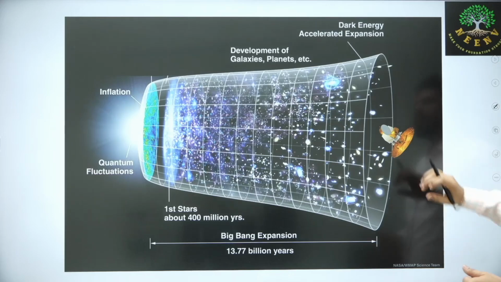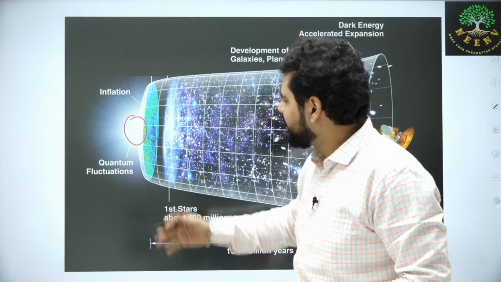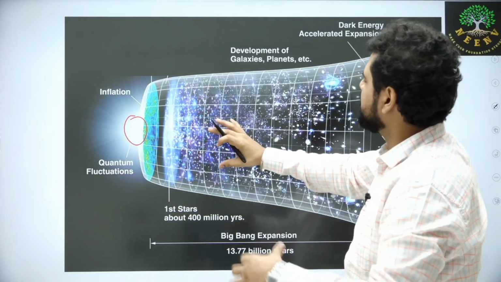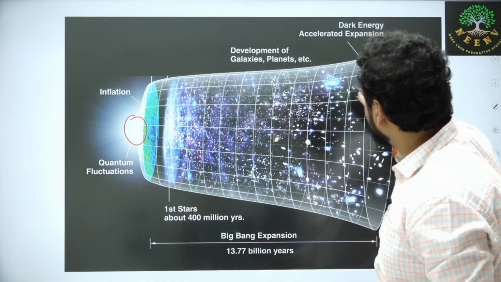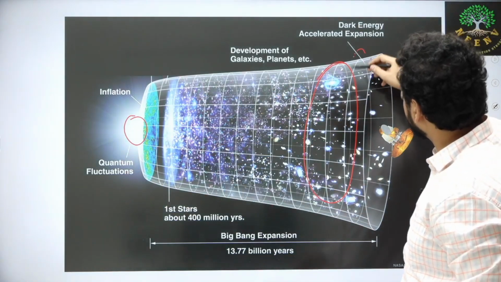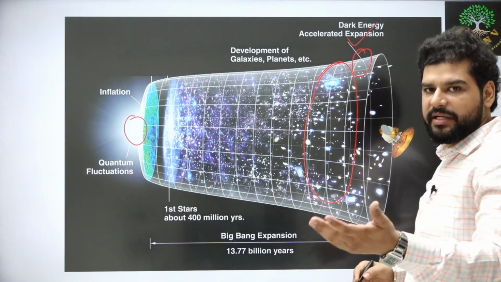Let's move forward. Now understand this. This is the Big Bang. Things started expanding, slowly galaxies were built, and somewhere here, 5 billion years ago, dark energy started the accelerated expansion.